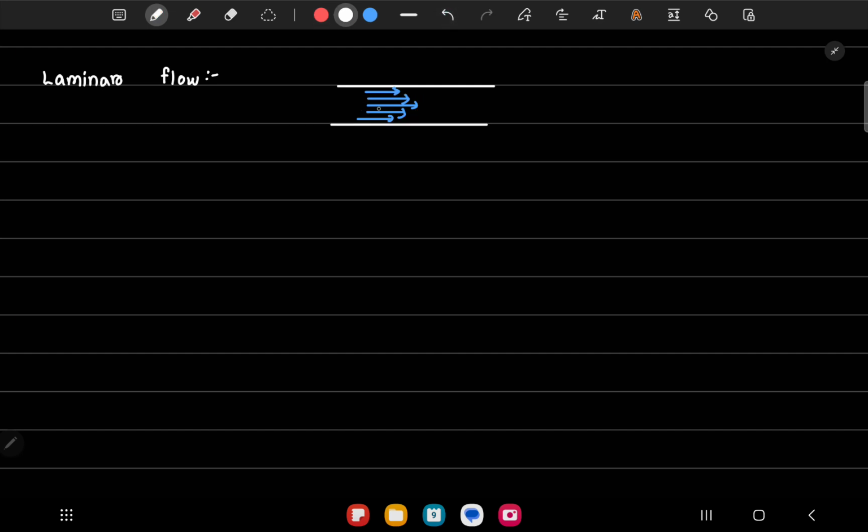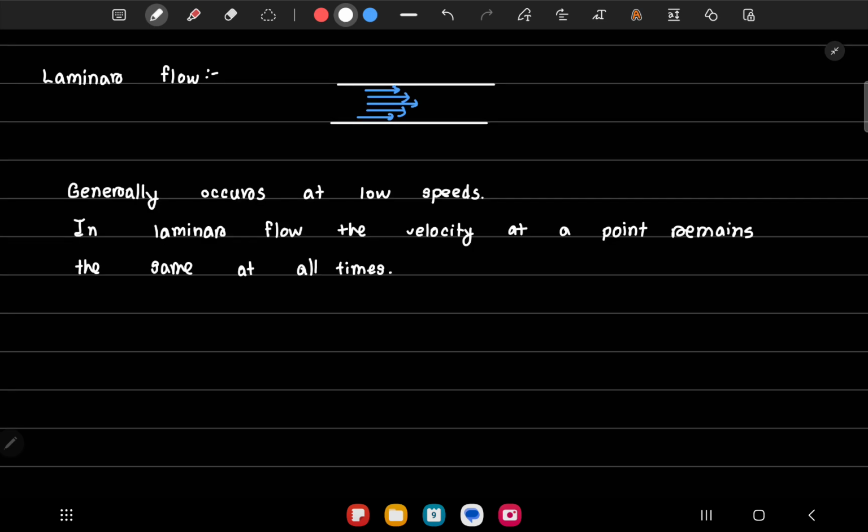We also call laminar flow streamlined flow. Streamline is basically having these constant velocities. This is a laminar flow. It generally occurs at low speeds, and the velocity at a point remains constant at all times. Even after an hour, if I keep the flow like this, the velocity at this point will remain the same.